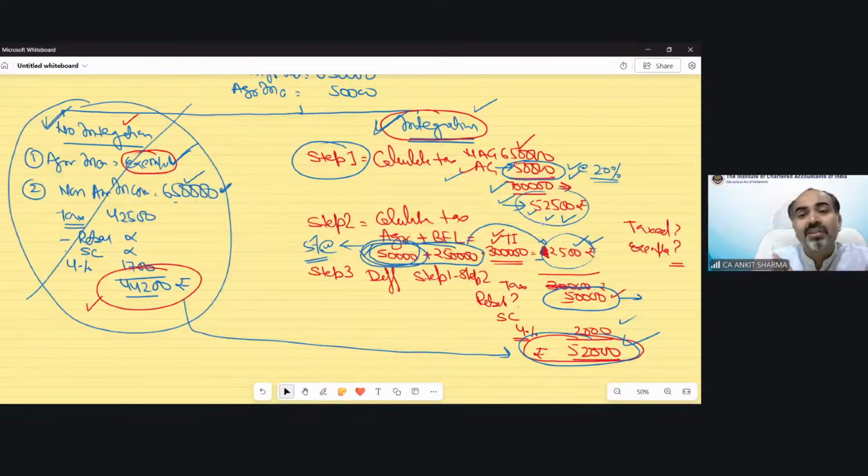That's why the integration concept is applicable in case of individual, HUF, AOP, BOI, and AJP. So this is for your technical understanding. But for the purpose of exam, you just need to follow step number 1, 2, and 3. Goldie is saying, sir, what if the assessee is a company? If that is a company, you can apply integration, or either you can calculate tax without integration. The answer would remain the same.